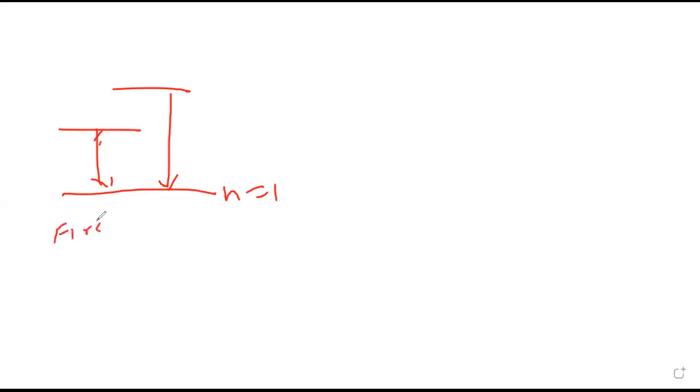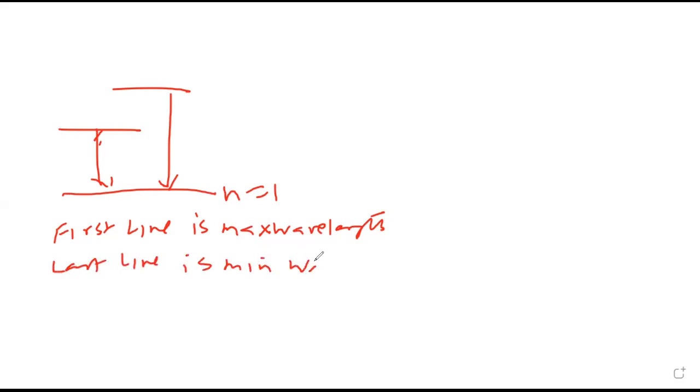So first line is maximum wavelength and last line is minimum wavelength, because the difference is maximum in frequency, therefore in wavelength it will be minimum. So for n1 equal to 1, n2 will be 2, 3, and so on.